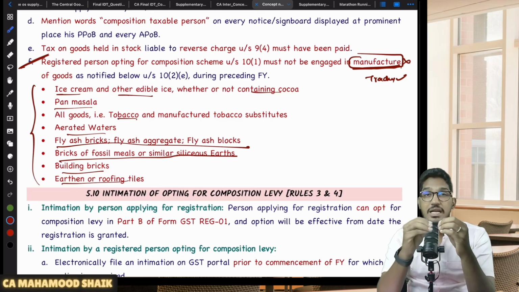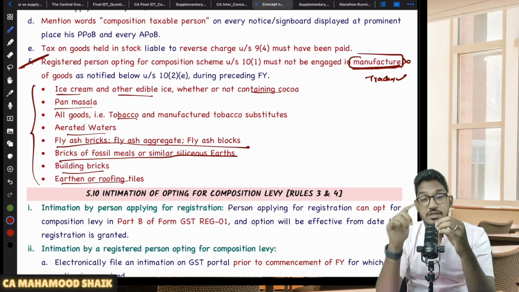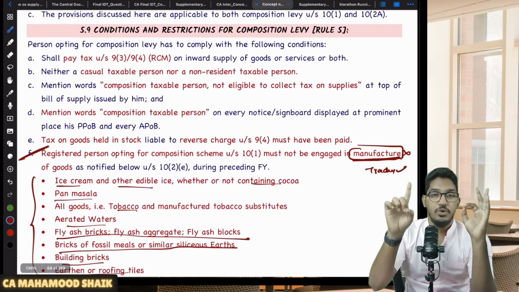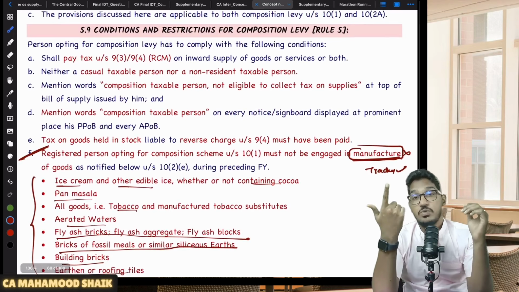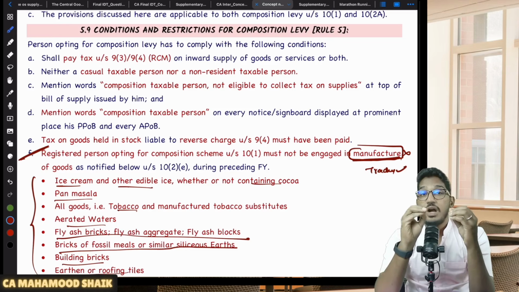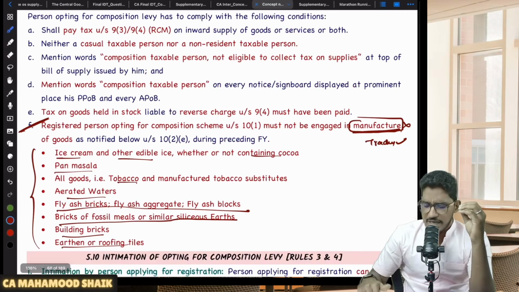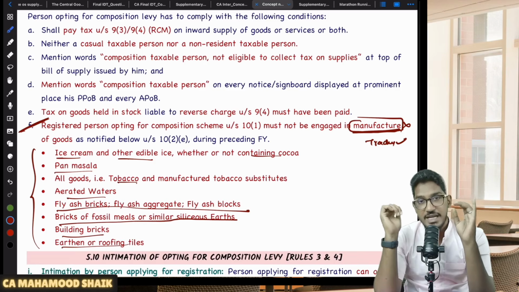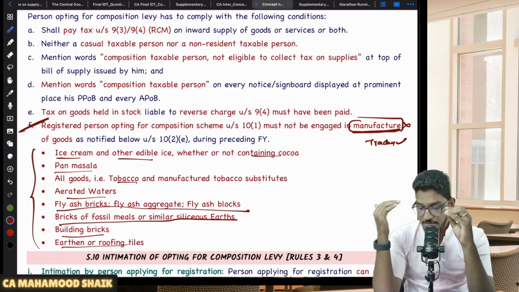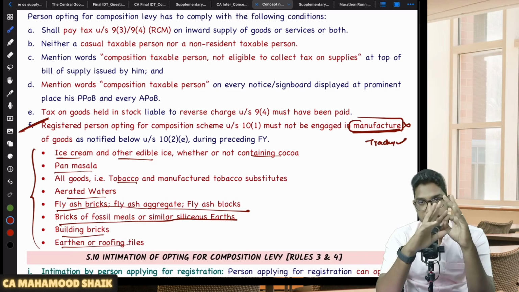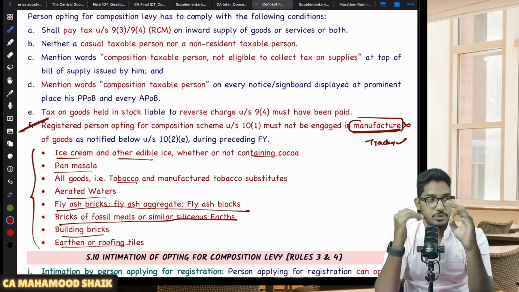But in case you are engaged in making supplies, the term they use is making supplies of 7 products. So making supplies means what? Either you are engaged in manufacturing or trading of 7 products, you can't enjoy the enhanced threshold limit. What are those 7 products? As you could see here: ice cream and other edible ice, pan masala, tobacco products, fly ash bricks, fly ash blocks, fly ash aggregate, bricks of fossil meals or similar siliceous earth, building bricks or earthen or roofing tiles. Then you can't enjoy the enhanced threshold limit of 40.